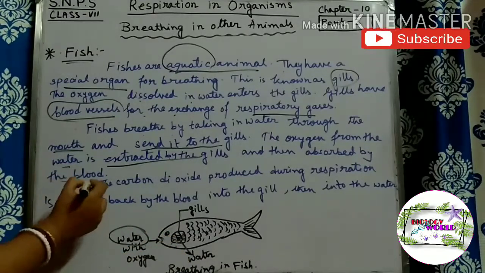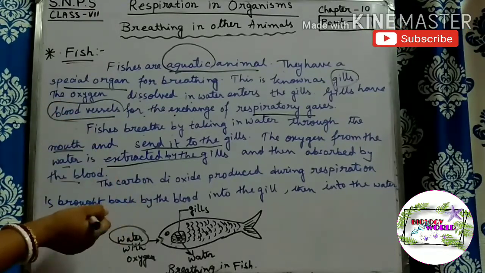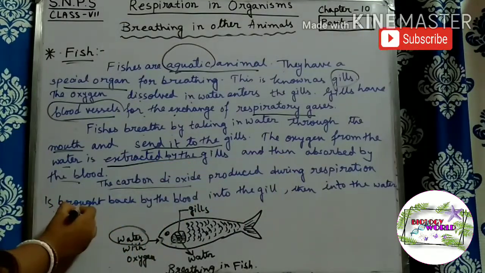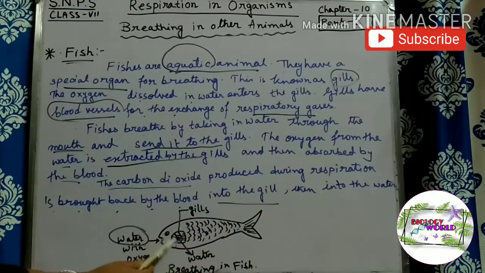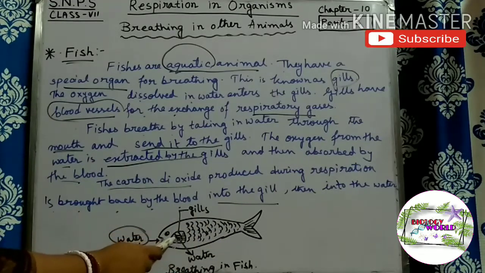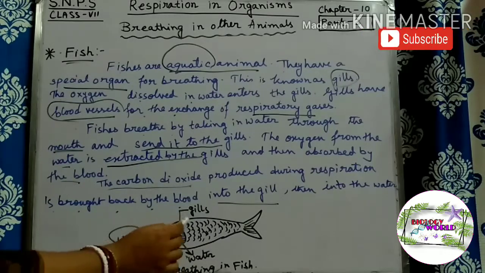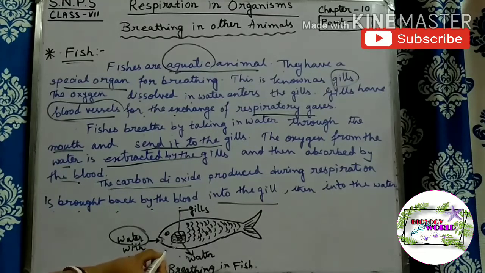Okay. Next, this was the inhalation process. Now we will go to the exhalation process. The carbon dioxide produced during respiration is brought back by the blood into the gill. Means the carbon dioxide which is produced inside the blood vessels of the fish then comes to the gills, and by the gills this carbon dioxide comes outside the fish body and comes into the water. So this was the exhalation process of the breathing of fish.